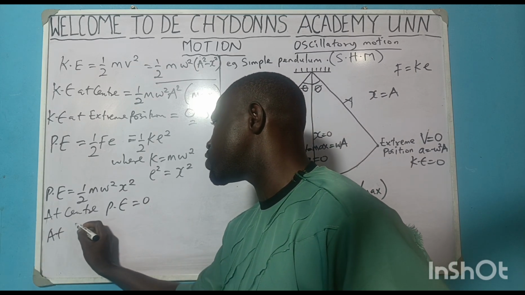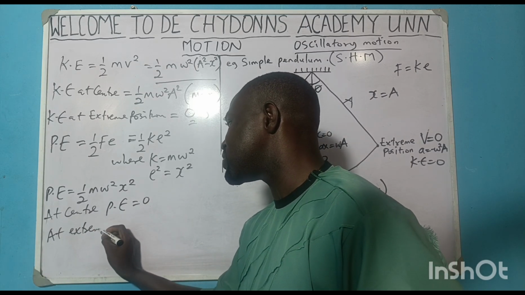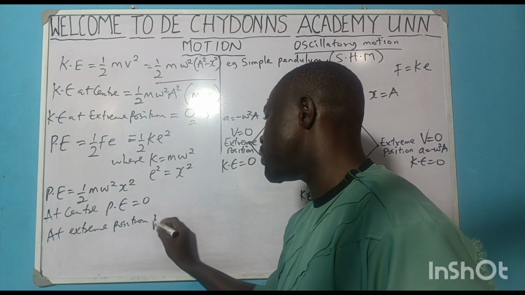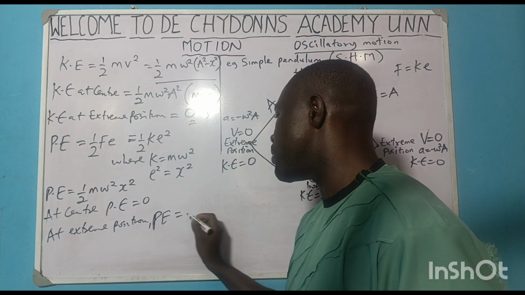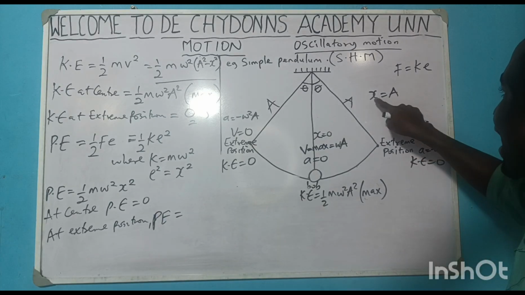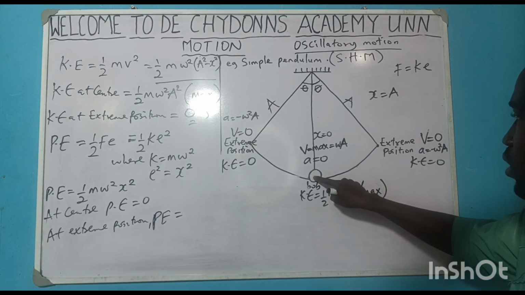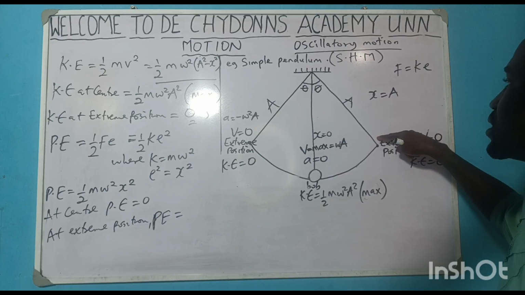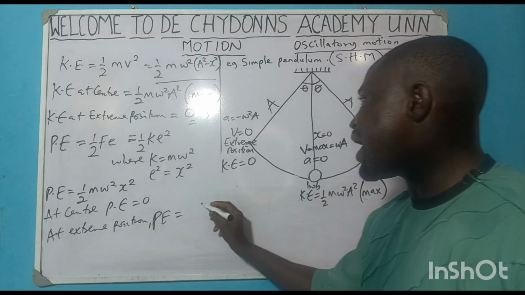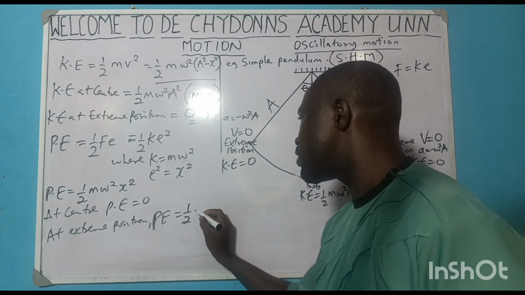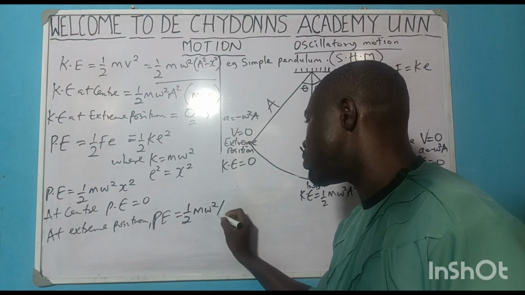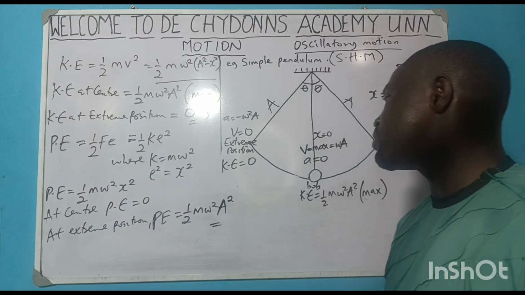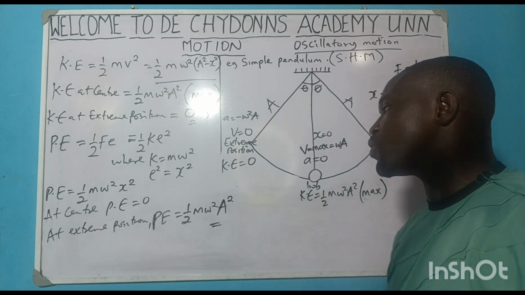At extreme position, PE will be equal to, at extreme position, x is equal to a. Once we talk about extreme position, that is moving up to this point, x will be equal to a. We'll be having what? Half mw squared what? A squared, because x is equal to a.